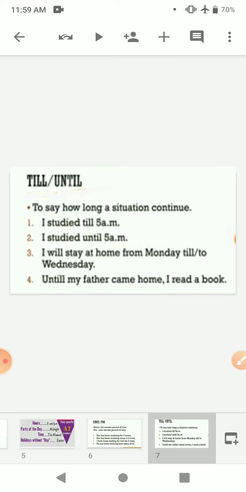Now the example is: until my father came home, I read a book. So do not get confused with these. These are almost the same, but there is a little difference between the two.